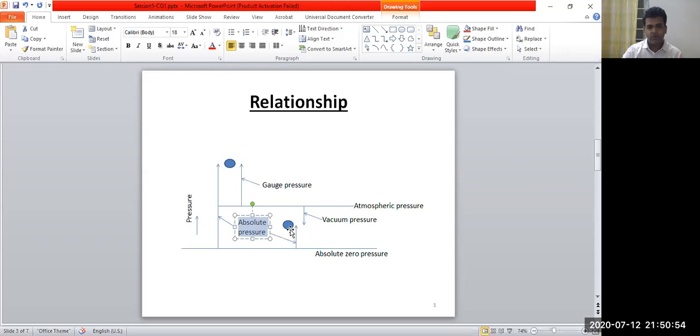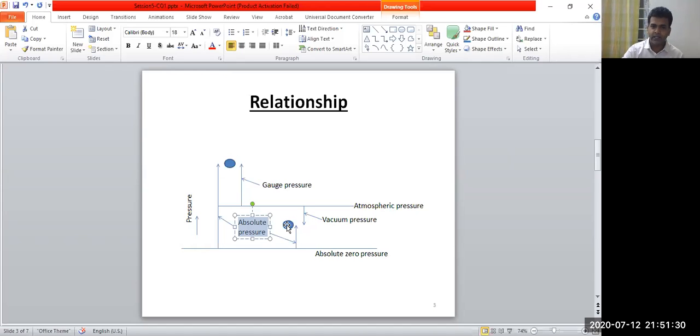If we measure the pressure at the same point but with respect to this atmospheric pressure line, that is, a vertical line drawn from the atmospheric pressure line to this point, then that pressure is called the vacuum pressure. This pressure is measured with respect to the atmospheric pressure line and the point is below the atmospheric pressure. So it is called the vacuum pressure.